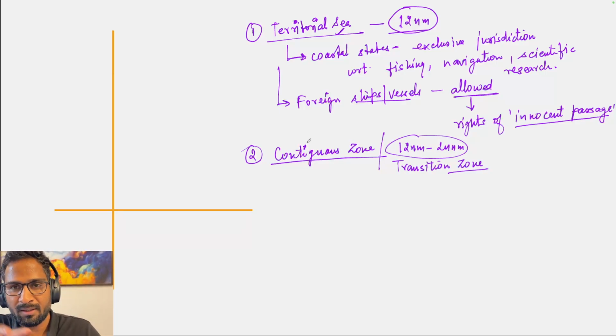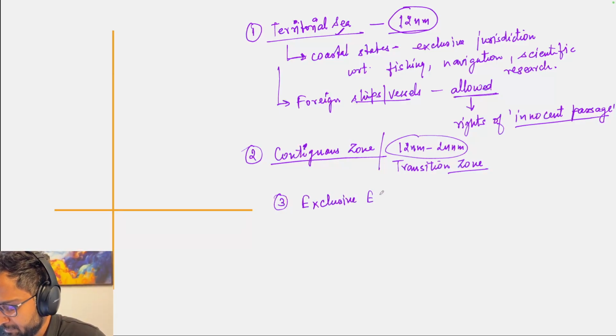So in this zone, the coastal states have the right with respect to the implementation of their laws which they can implement in the territorial sea. So in case there is some vessel, some ship which has violated the laws and regulations of the territorial sea, the coastal states might enter into the contiguous zone in order to implement those laws and regulations.